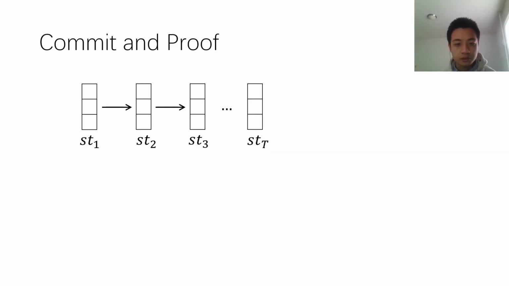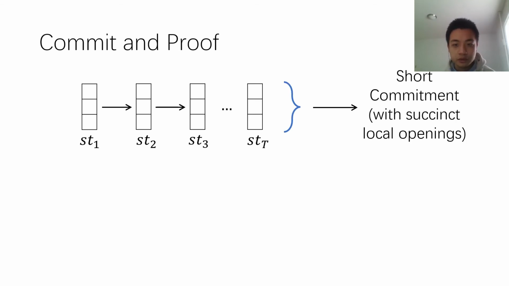To resolve this issue, our method is to use a commit-and-prove paradigm. So we first use some short commitment to commit to all the intermediate states, and we require such a commitment to have some succinct local opening property. Such a property allows you to open to some particular index in the committed string.